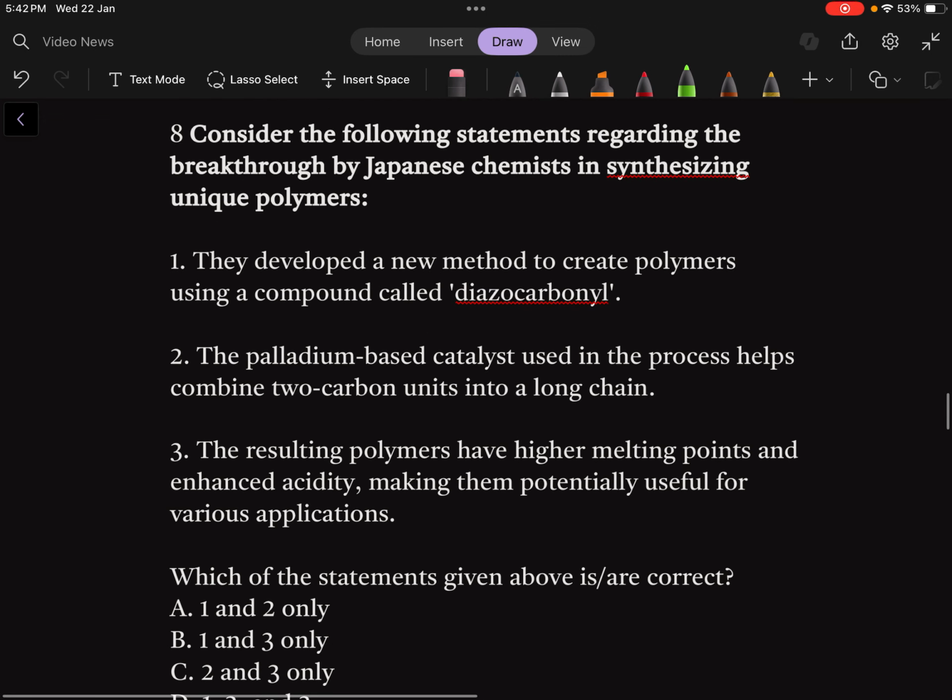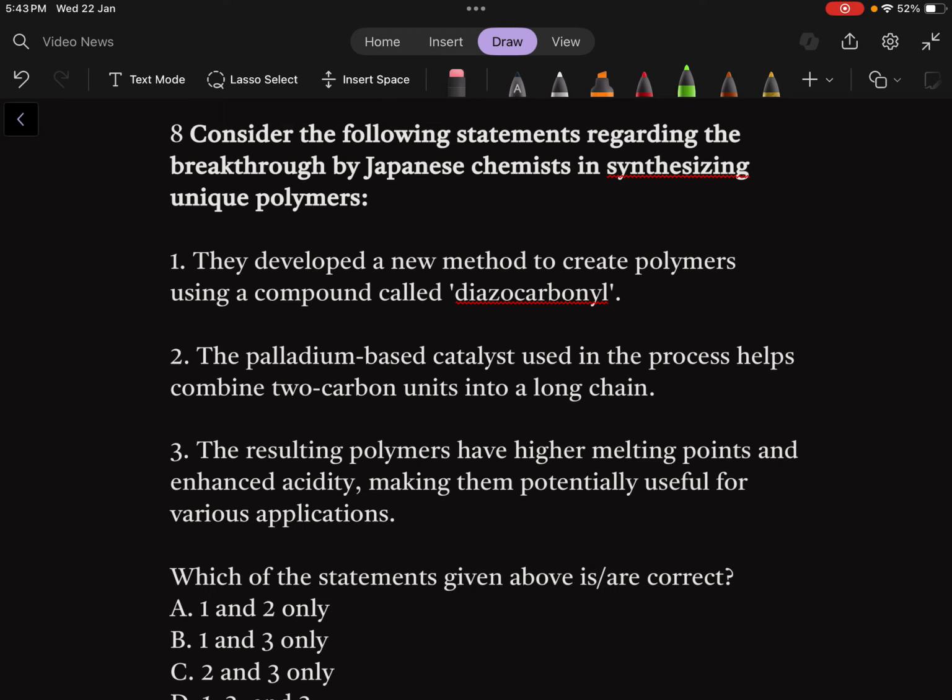Next question, number 8. Consider the following statements regarding the breakthrough by Japanese chemists in synthesizing unique polymers. Unique polymers, a science question. Statement number 1: they developed a new method to create polymers using a compound called diazocarbonyl. Number 2: the palladium-based catalyst used in the process helps combine two carbon units into a long chain.